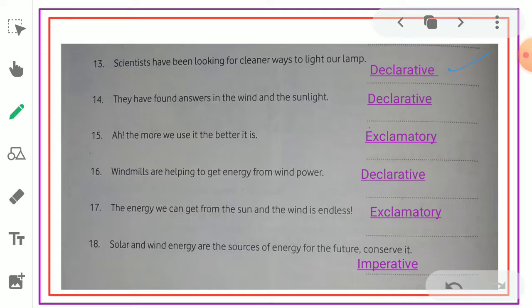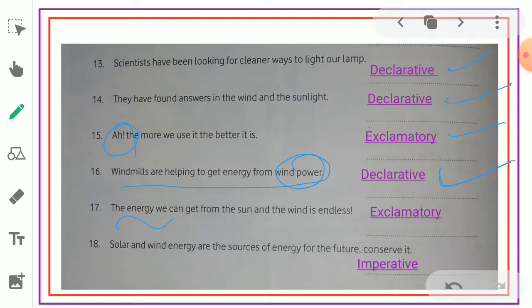They have found answers in the wind and the sunlight. Declarative sentence. Ah, the more we use it, the better it is! Exclamatory, because here we have strong feeling and it ends with an exclamation mark. That's why exclamatory. Windmills are helping to get energy from wind is nothing but a declarative sentence.